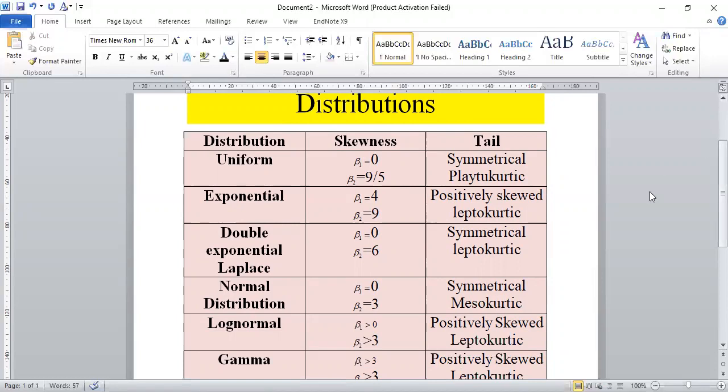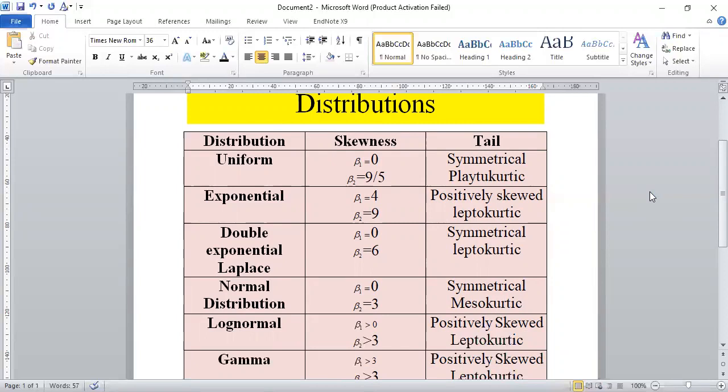When you are going to memorize the tails or skewness or the flatness of the distribution, just focus your mind on two important concepts. One is skewness and the other one is kurtosis. You all know that beta 1 deals with skewness and beta 2 deals with kurtosis. So when you are studying the properties, you first read the concept of skewness and kurtosis.